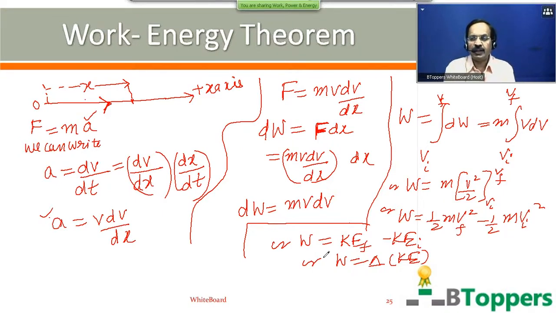Or you can say the change in the kinetic energy of the rigid body will be equal to the work done by the resultant of all the external forces acting on the rigid body. So here we have discussed the derivation of the work energy theorem for one-dimensional motion, that is, for motion in a straight line path where acceleration may or may not be constant. But of course, we can also discuss the proof in a more general way.